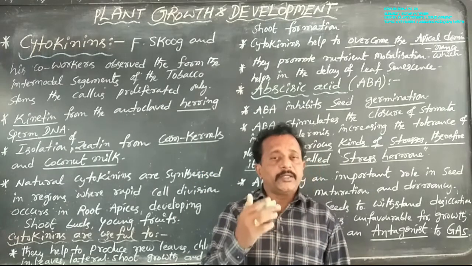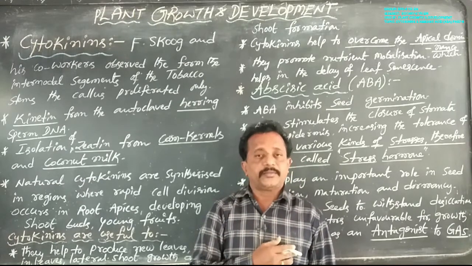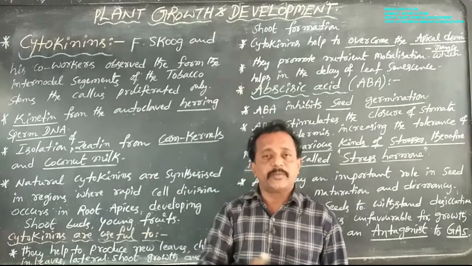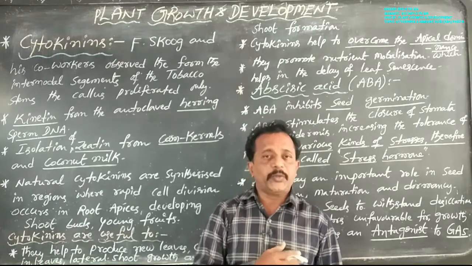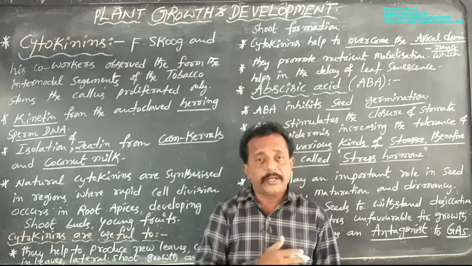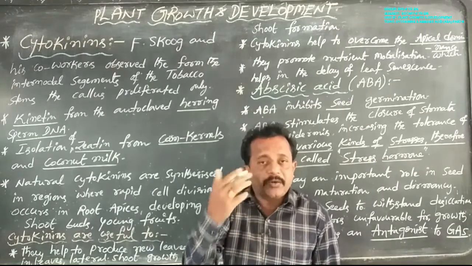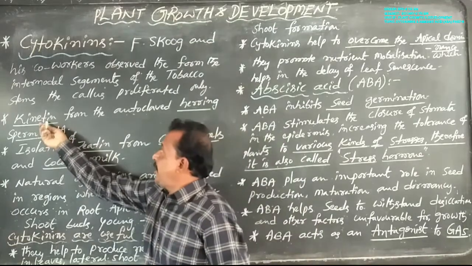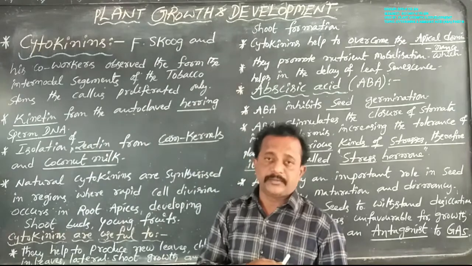But this kinetin, a cytokinin, is not found naturally in plants. It is found only in one type of animal organism, that is herring fish sperm DNA, and is named kinetin. This is a synthetic cytokinin. Naturally it is not found in plants. Kinetin comes from the autoclaved herring sperm DNA.